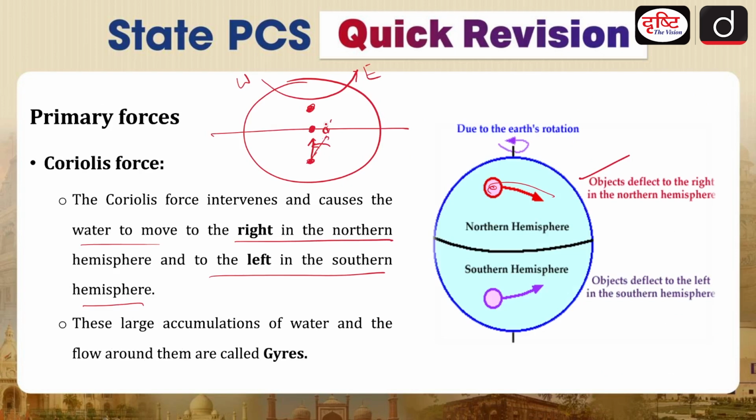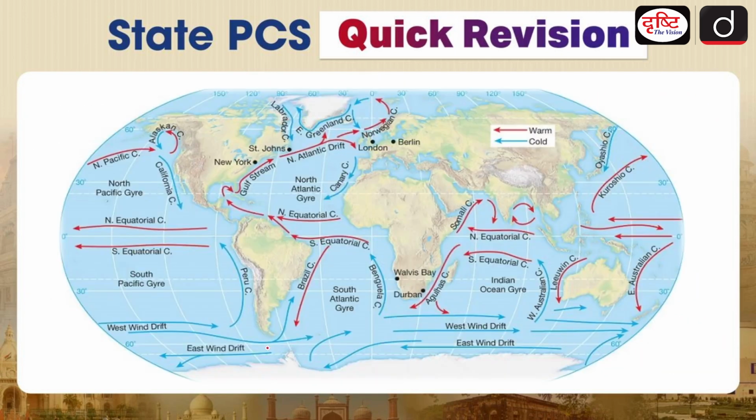Okay, now they are talking about one thing, that is gyre. A large accumulation of water and the flow around it is called a gyre. In this particular picture you can see this large body of water. There is water flowing over here, and it is flowing in a particular direction. You will see that this is going like this.